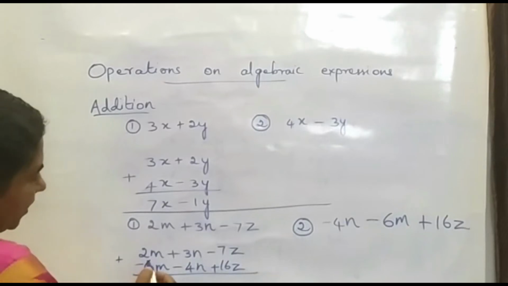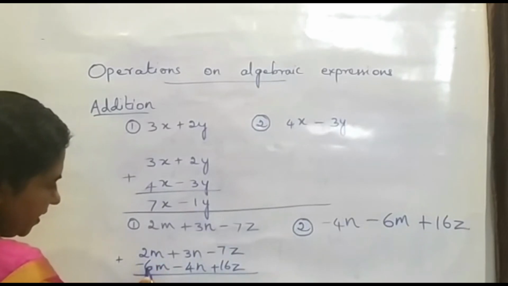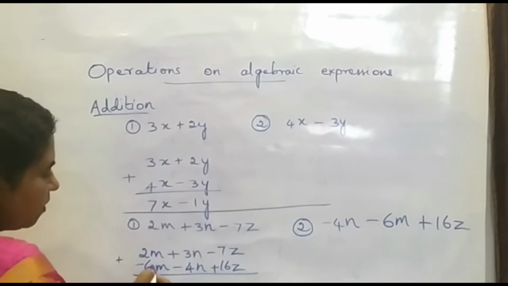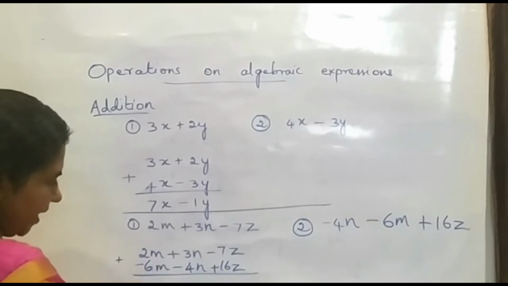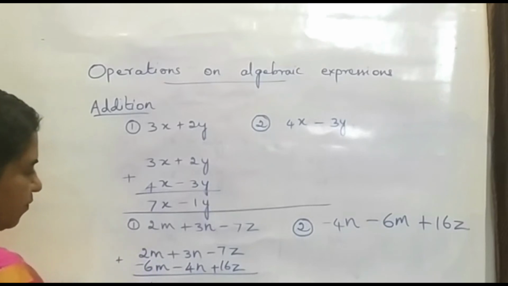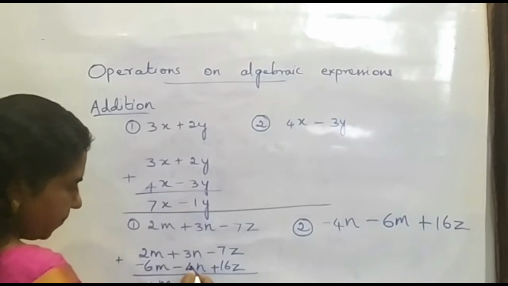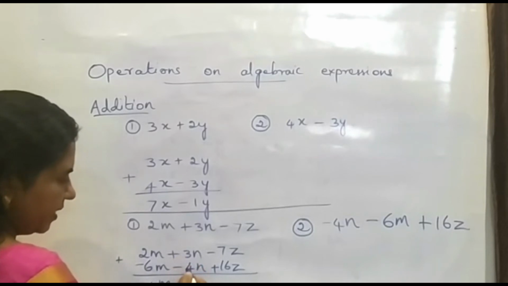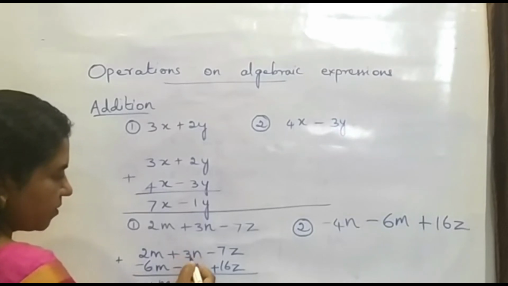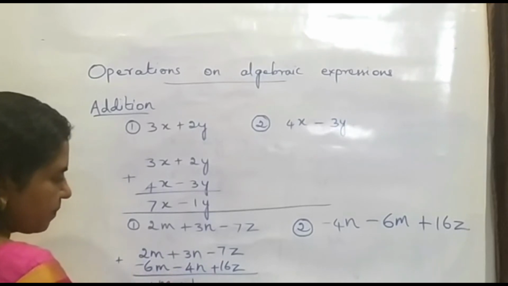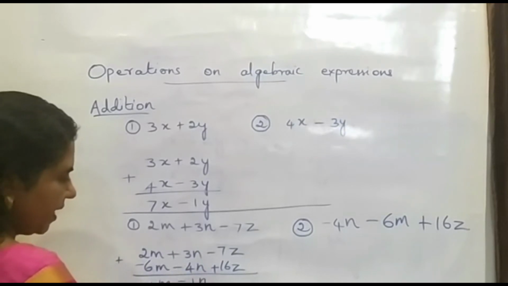So here it is 2 minus 6. That is, here there is a plus sign, here there is a minus sign. So we have to subtract. So 6 minus 2 is 4. And the sign of the bigger number is minus. So it is minus 4. And we have to write down this m. And here it is plus 3 minus 4. So different sign. So subtract. So the difference is 1. Here the bigger number has minus sign. So it is minus 1 n.